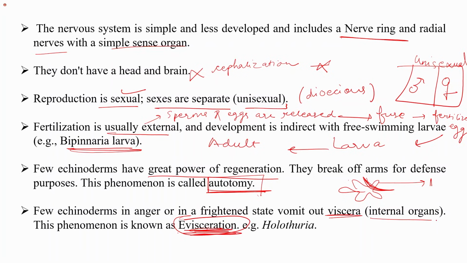Internal organs, right? They vomit out their internal organs when they are angry or frightened. This phenomenon is known as evisceration, where they vomit out the internal organs of their body. For example, this is done by Holothuria.